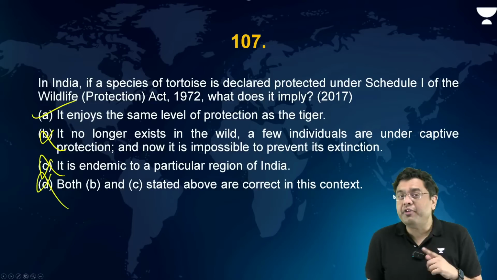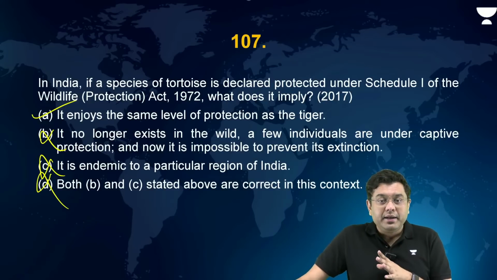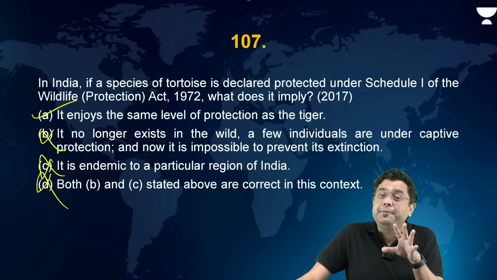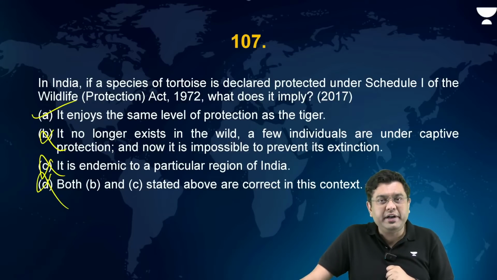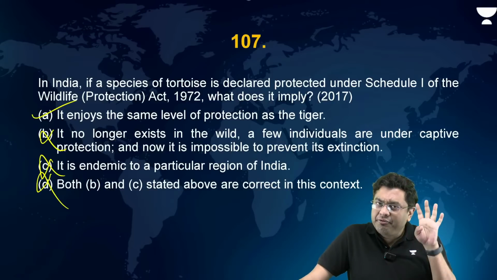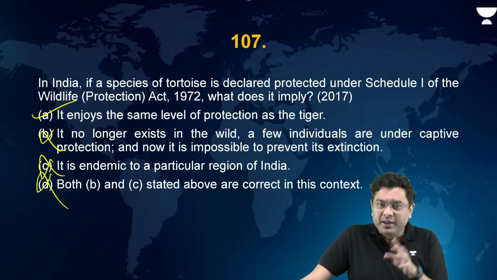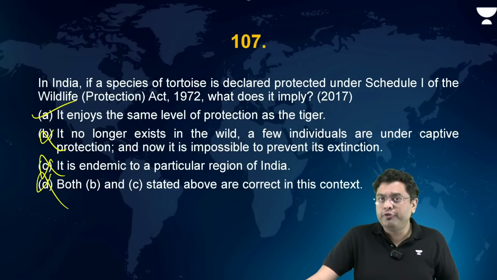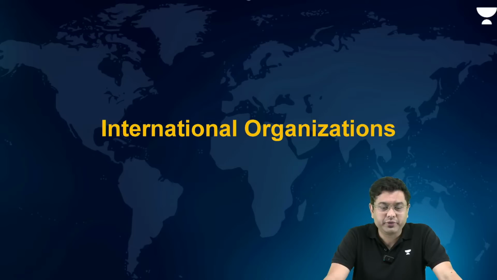Right? However, the Wildlife Protection Act has now been amended. Now, how many different schedules are there in the Wildlife Protection Act 1972? You have 4 schedules. Earlier, you had 6 schedules. That has been reduced to 4. Right? Now, that amendment was made keeping in mind the recommendations of CITES, the Convention on International Trade in Endangered Species.